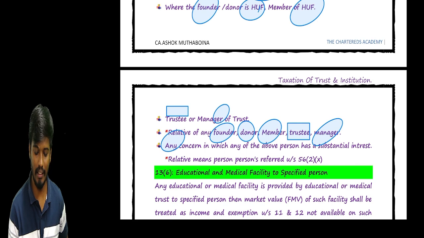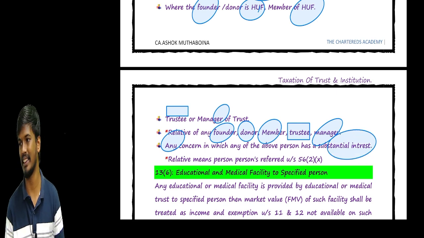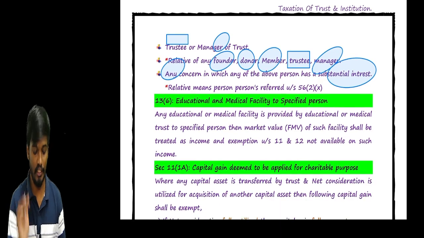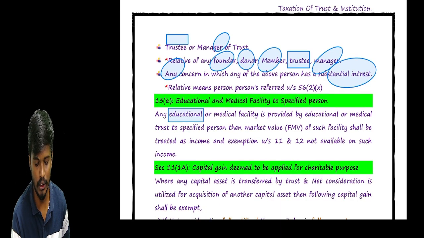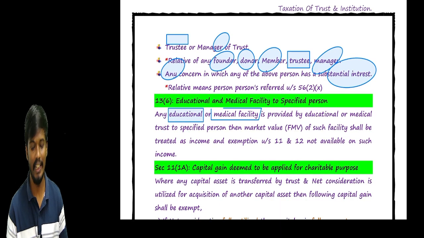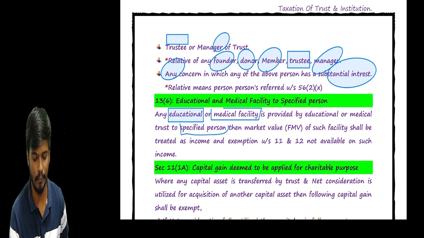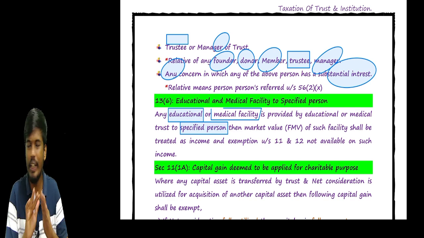So any concern where we have any substantial interest in that company, this is all related. For example, sir, if any trust runs either an educational institution or a medical institution, and it provides these facilities to the specified persons, very simple, sir, we do not deny your exemption.